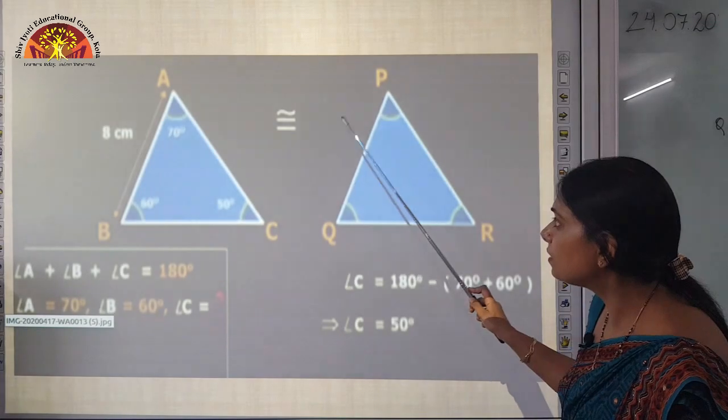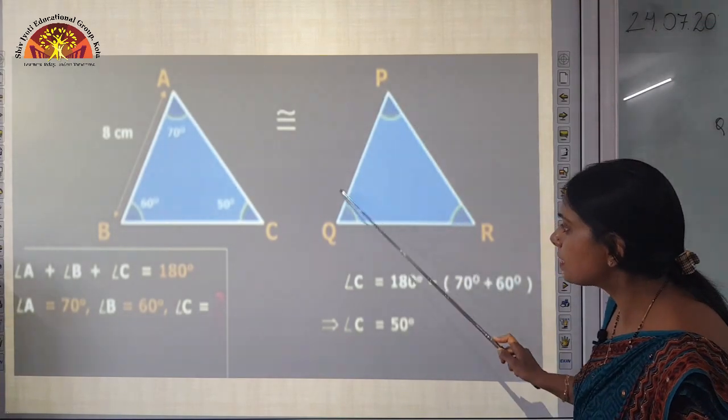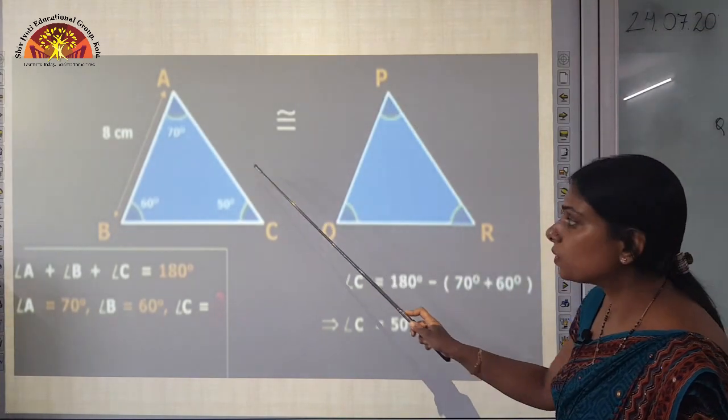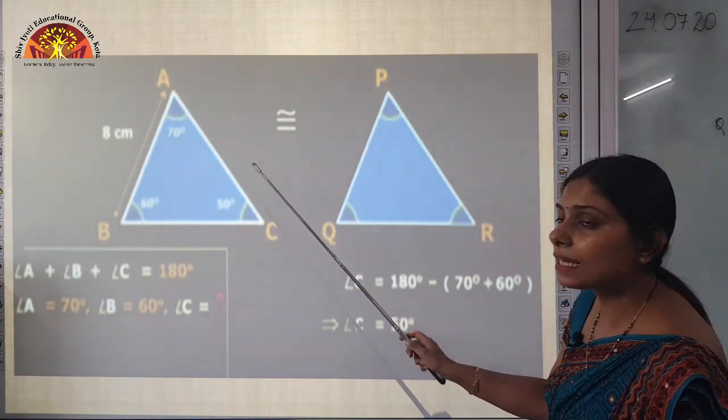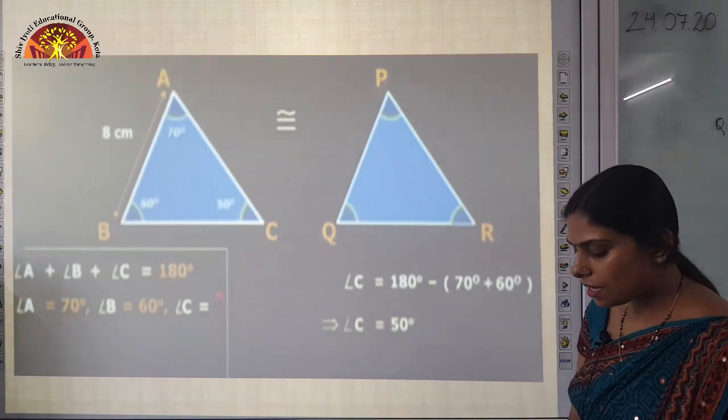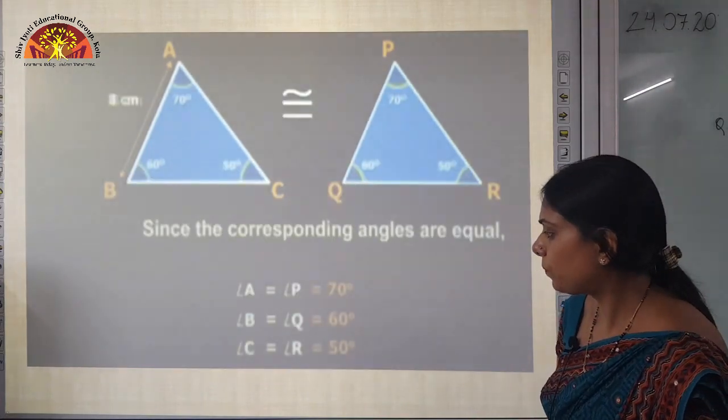Now we have to find the measure of side PQ. As you know that these two triangles are congruent to each other, their corresponding angles and corresponding sides are equal in measure.